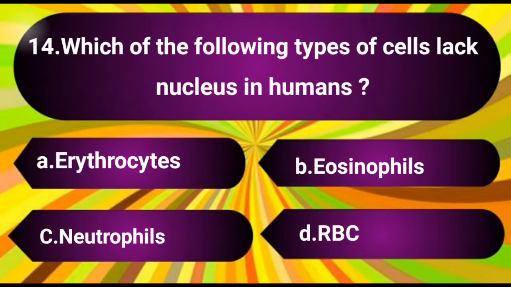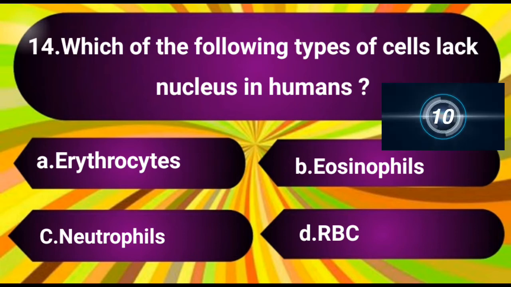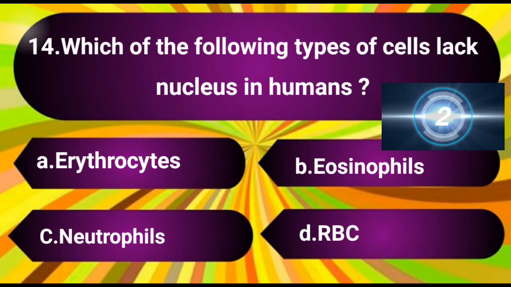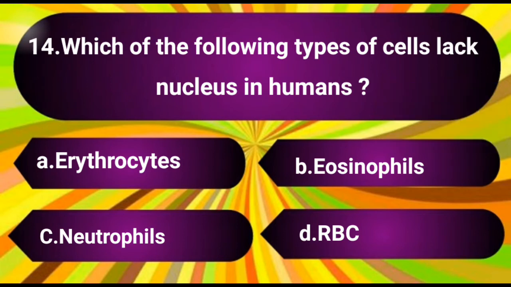Question number 14. Which one of the following types of cells lack nucleus in humans? The options are A. Erythrocytes, B. Eosinophils, C. Neutrophils, D. RBC. The answer is D. RBC.